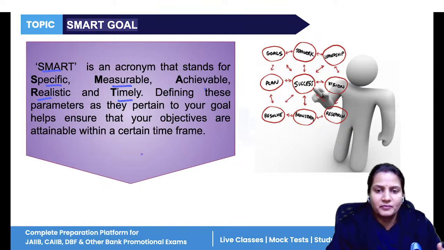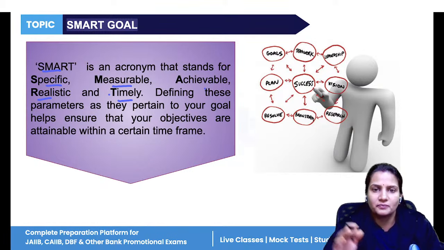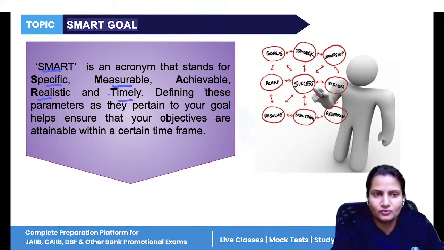If I say bring down the moon and stars from the sky, can you do that? No, it is not achievable. Goals should be such that you can achieve them in your life. They should be realistic and done in a time bound manner. It's not that you take 10 years, 20 years to complete your goal. No, a time is fixed and within that stipulated time, you have to achieve the goal.